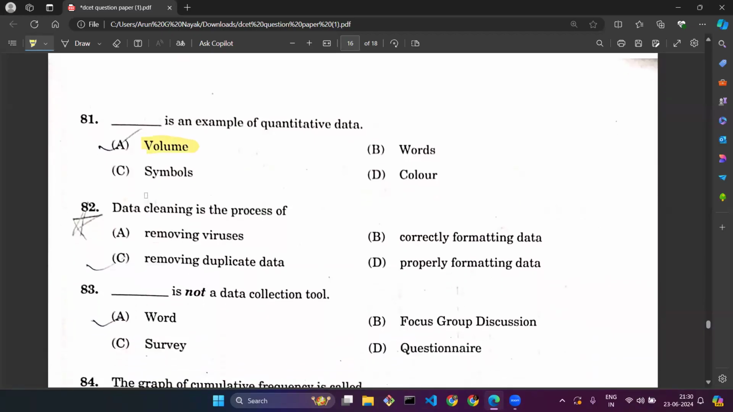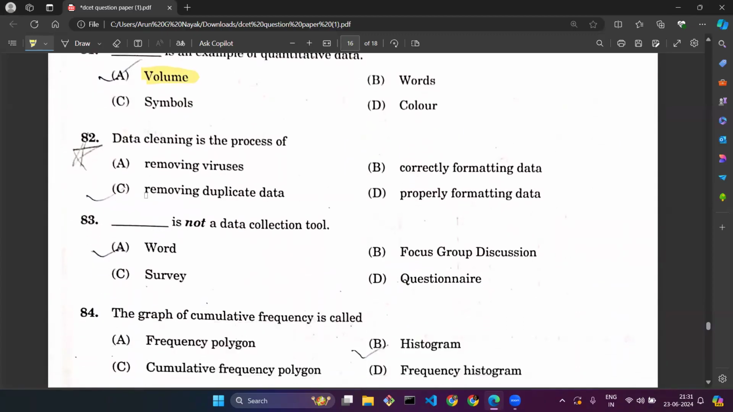Question number 82. Data cleaning is the process of removing virus, removing duplicate data, formatting data, or correctly formatting data. If you look into the options, option B and option D are correct, and option C is also kind of a match. So there is a lot of confusion, and that's why this question has been awarded a grace mark. Question number 82, it's a grace mark.